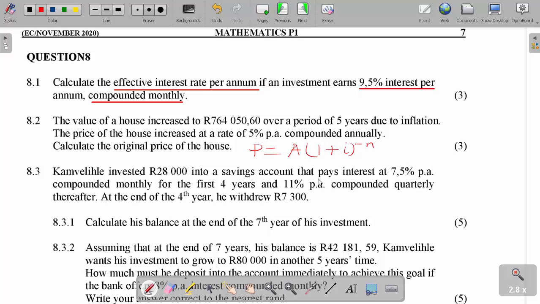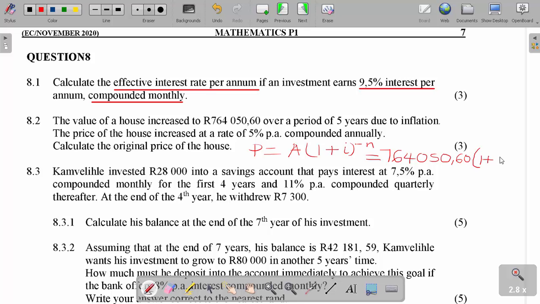In this case my A is 764,050.60, into 1 plus i.